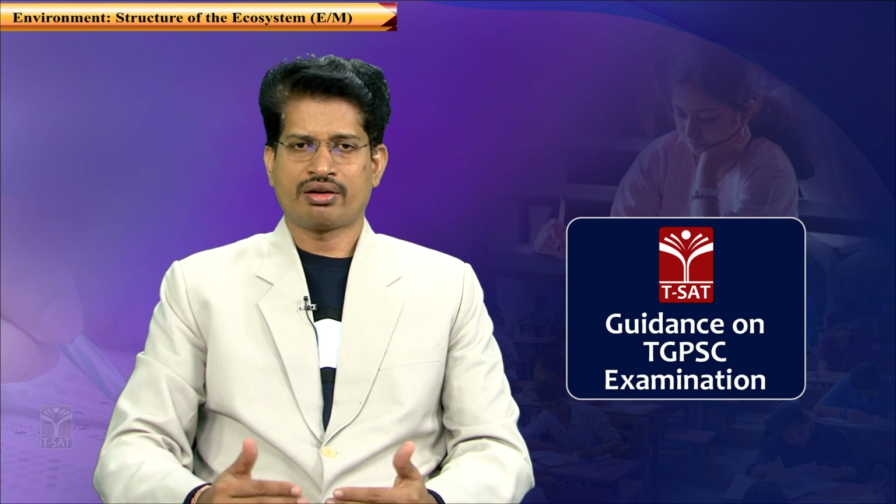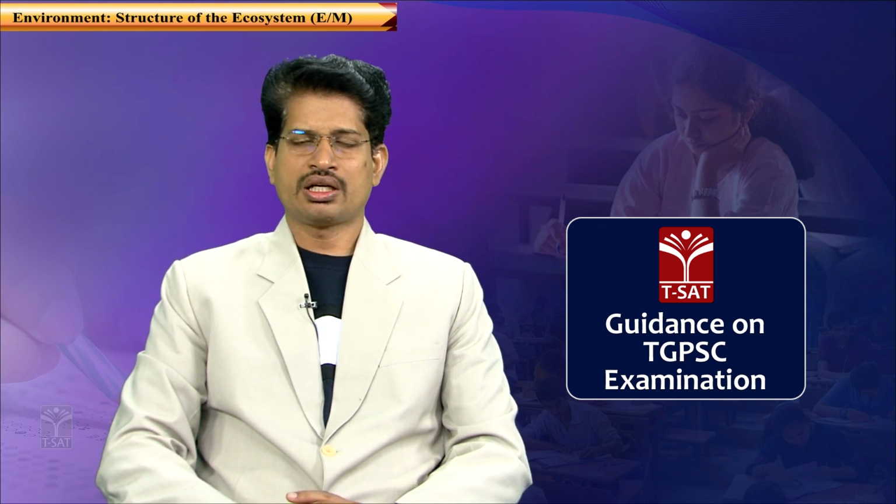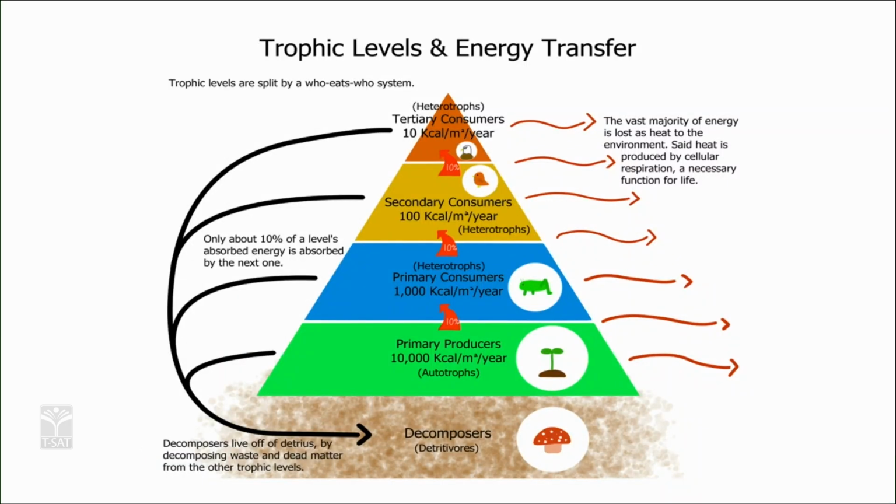The next layer is secondary consumers. These secondary consumers are otherwise also known as carnivores. They depend upon the primary consumers, the herbivores. For example, a grasshopper can be given as an example of a primary consumer.